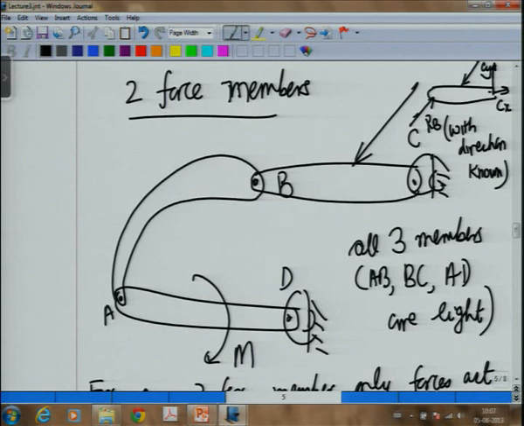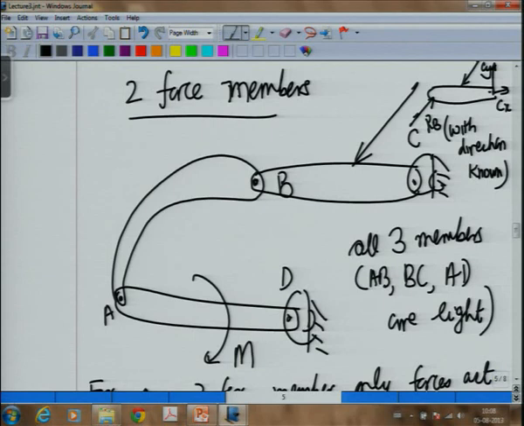So, this is how the two force member concept will help me in drawing or solving the link to which the two force member is connected. It will not directly help me in finding forces there, but when I draw the link to which this two force member is connected, I will get a case like this. Okay. So, you can use two force members to simplify problems, or sometimes even on the same member, if you know it has to act along this given line.